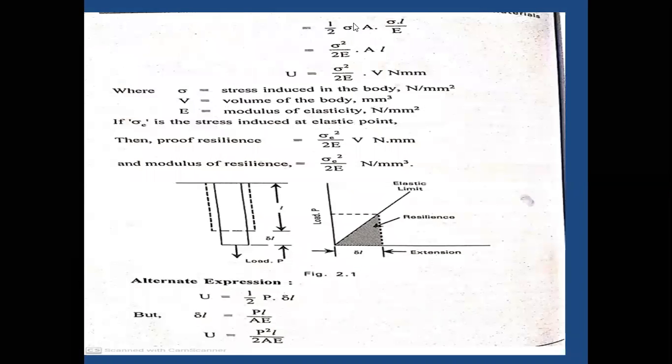So the value will be 1/2 stress into A into delta L, where delta L is sigma L by E, with L the original length. This equals sigma square by 2E into A L. Bring out sigma square and let A L be common. The value will be sigma square by 2E into A L, and A L is nothing but the volume, in Newton mm.